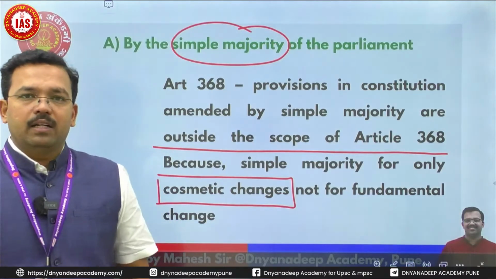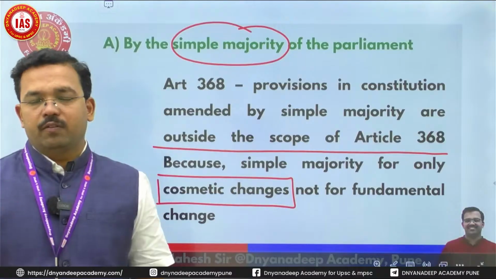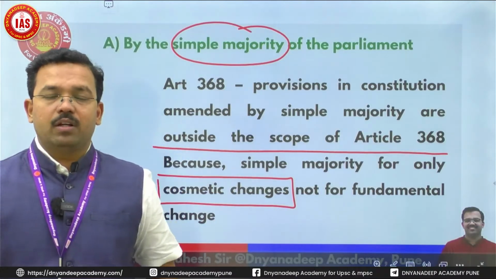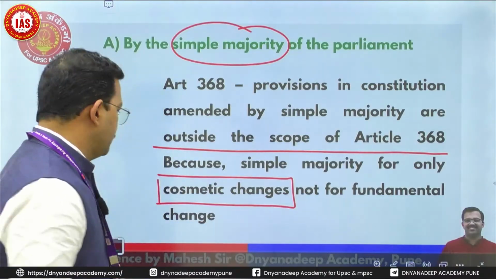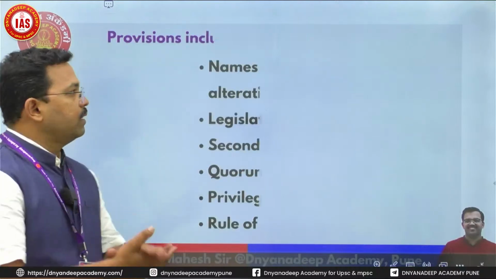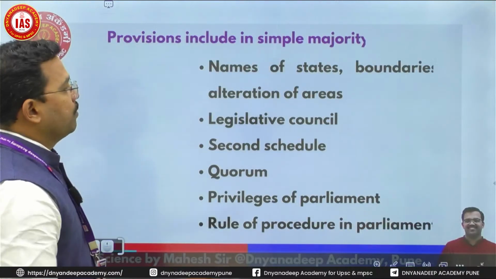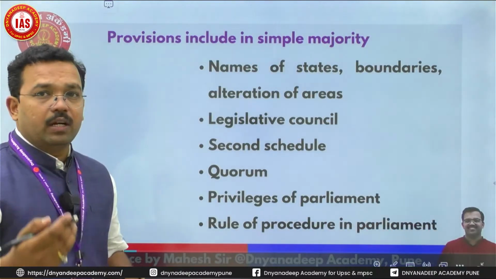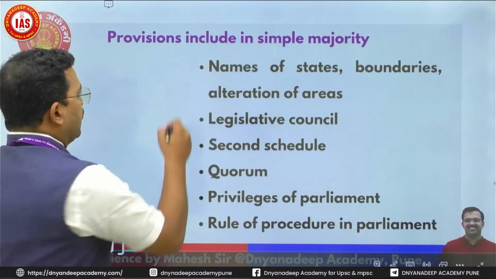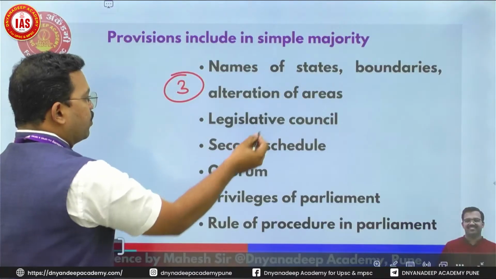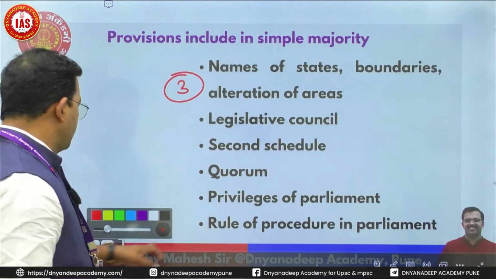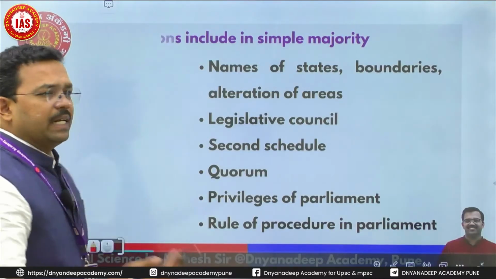That's why they said that those amendments to the constitution which are made by simple majority should be kept outside the scope of Article 368. What all things are included in simple majority? Very simple things like names of states and boundaries, Article 3, then Legislative Council, second schedule, quorum, privileges of Parliament, rules of procedure in Parliament. I'll just go through.